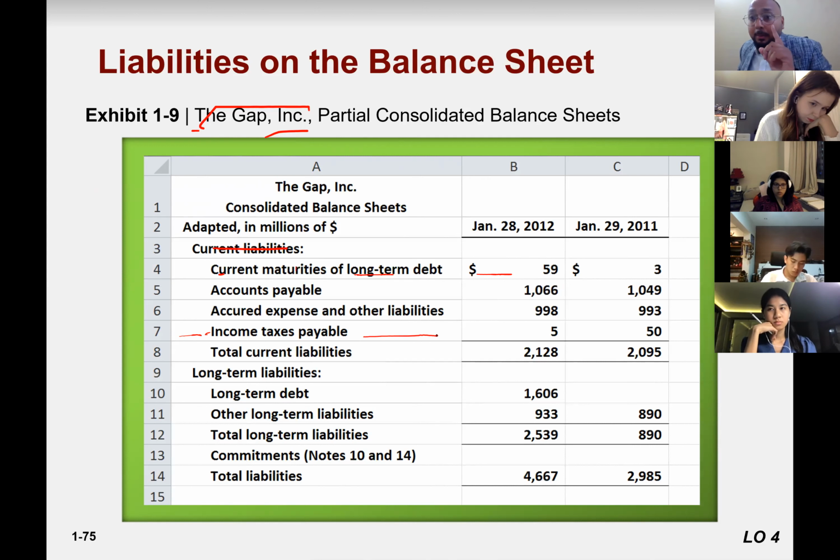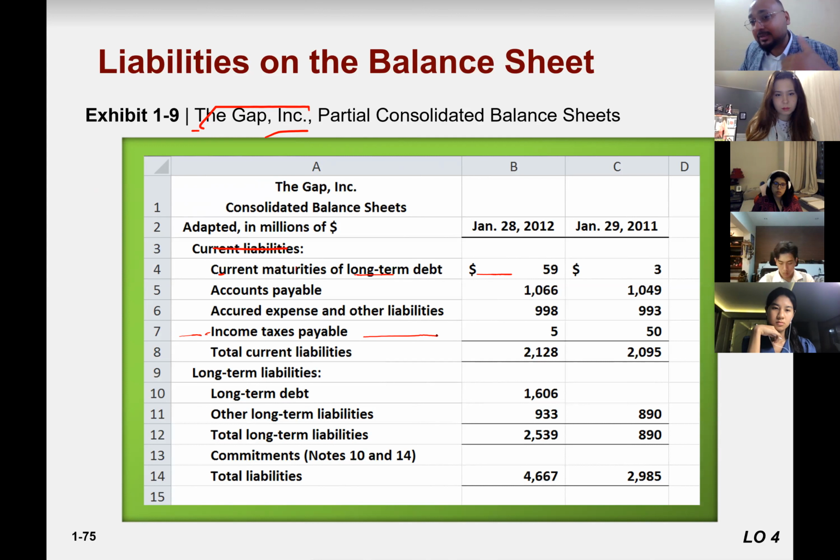See, prepaid expenses are your assets, accrued expenses are your liabilities. Prepaid, you paid it in advance, the expense didn't happen. It means it still has some economic value. So that's why it's your asset.